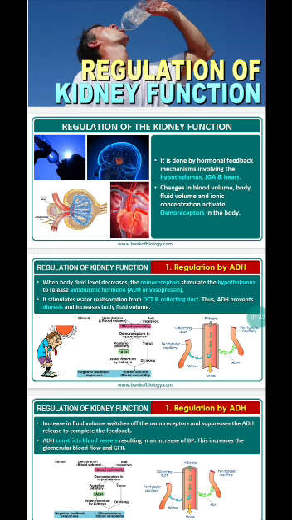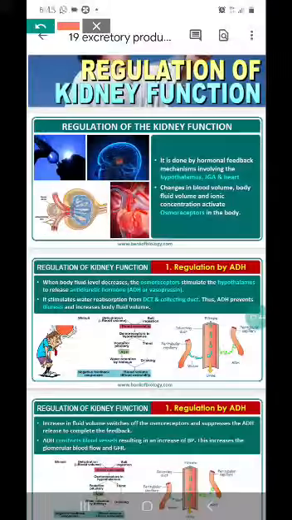Now what is ADH? It is antidiuretic hormone. In the last class I told you what ADH is. This antidiuretic hormone helps in increasing the blood volume. How does it help? By reabsorbing water from different areas of the renal tubules.